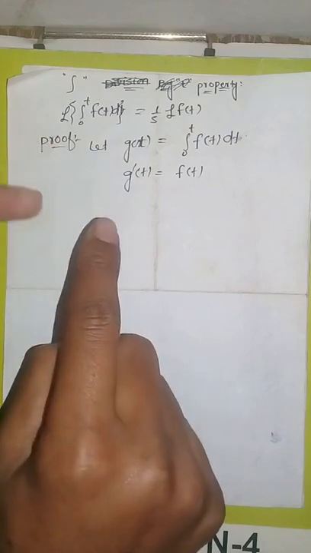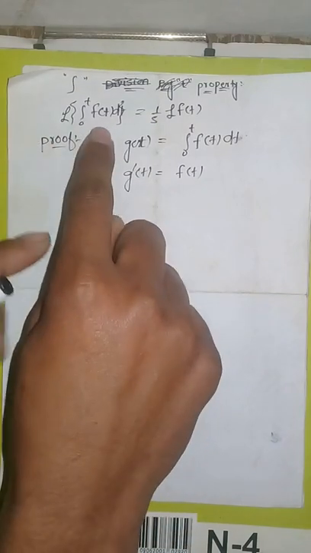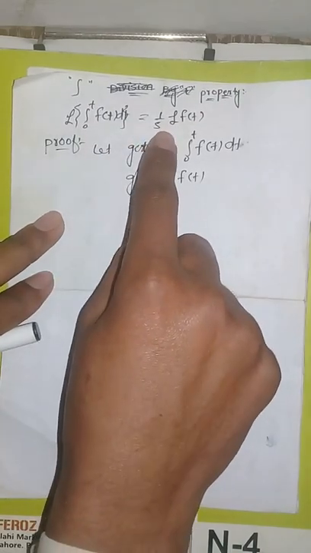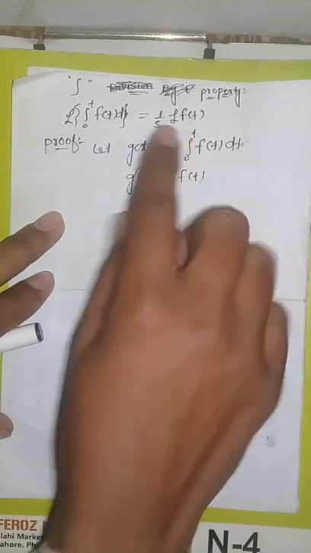Laplace transform of integration from 0 to t of f of t dt equals 1 over s times the Laplace transform of f of t.